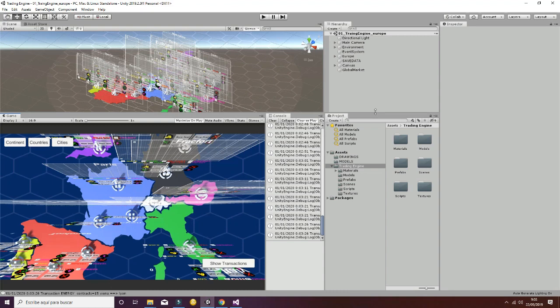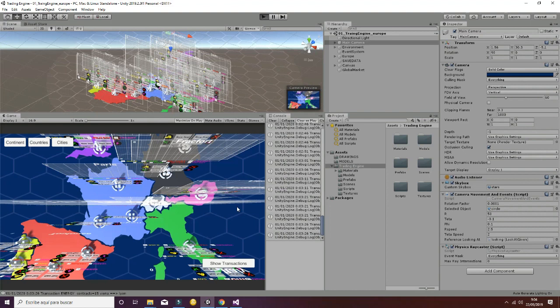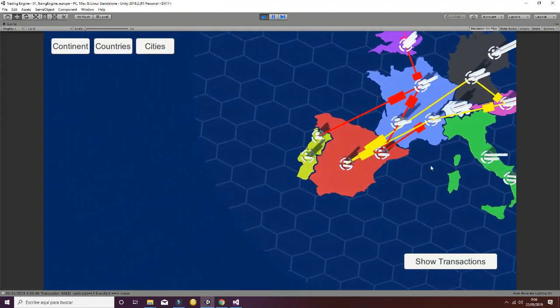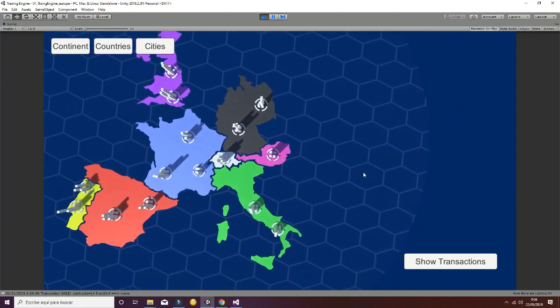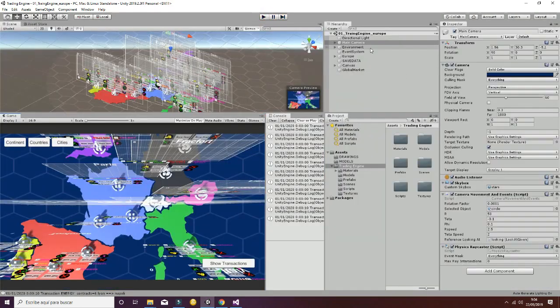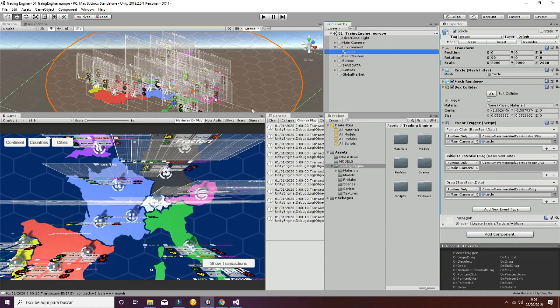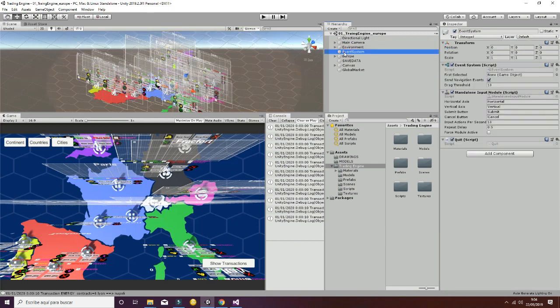Now let's go ahead and talk about the structure of the package. The package has a main camera with a specific camera movement and events script, which is used to move the camera, as you can see, by dragging and clicking on the different elements. Those events are managed inside the camera movement and events. Then we have the environment that contains this circle here with the hexagon grid, and the event system that has the quit script.